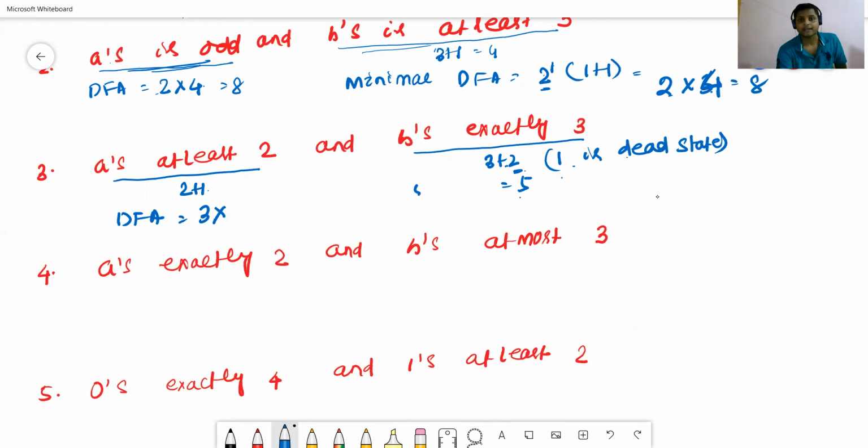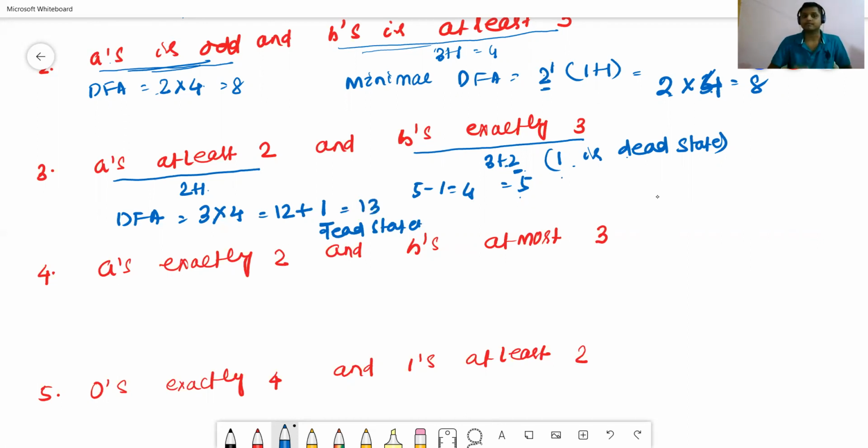5 minus 1 means 4. So 3 into 4 equal to 12. Then plus add 1. This 1 is called the dead state. So the dead state means a total of 13 number of states.